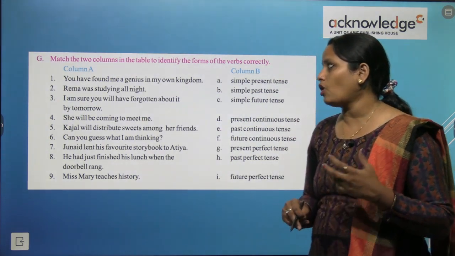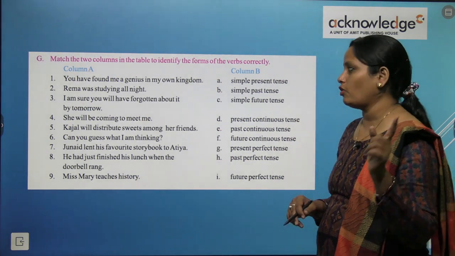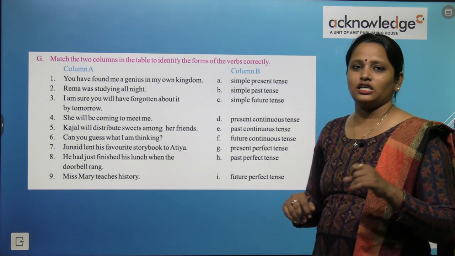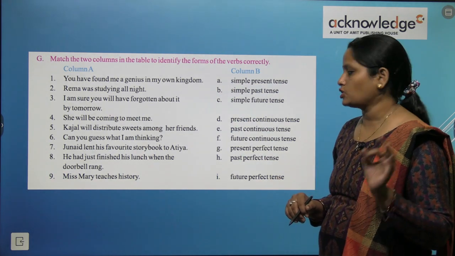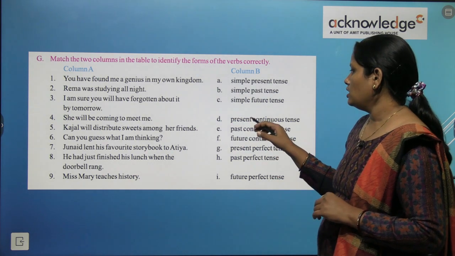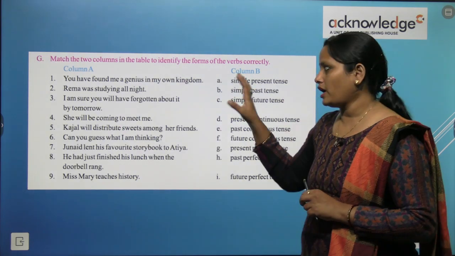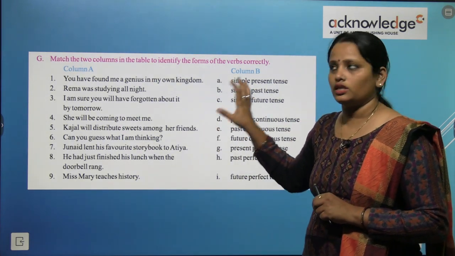Rima was studying all night. वो पूरी रात पढ़ी थी. अब यहाँ पे was का use हुआ है और studying है साथ में. So was and studying हम एक साथ कब use करते हैं? Past continuous tense. So here past continuous tense is to match with second. So like this, children, you have to do the rest of the exercise.